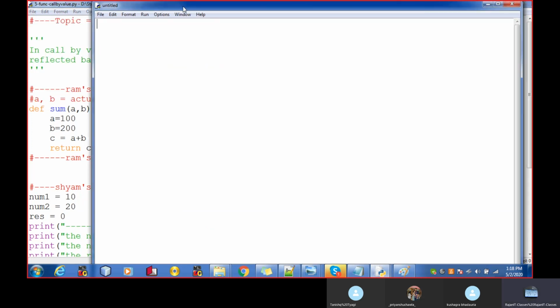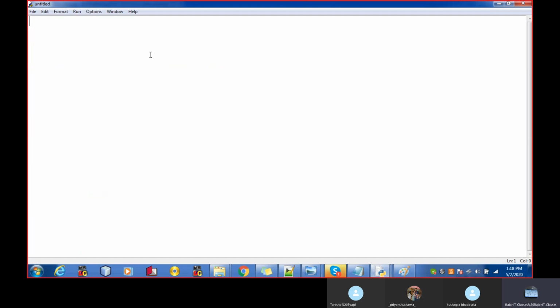Okay, so let's go to the part of the reference variable. Your normal variables by default implement the call by value concept, but your array variables, your list variables, by default implement the call by reference concept.